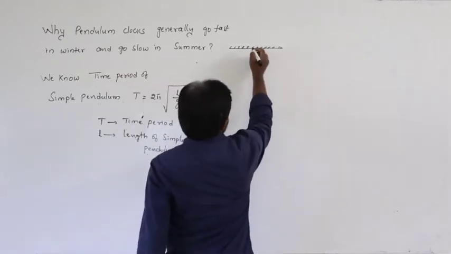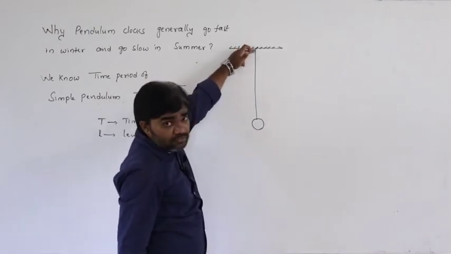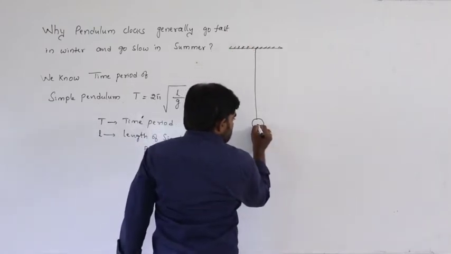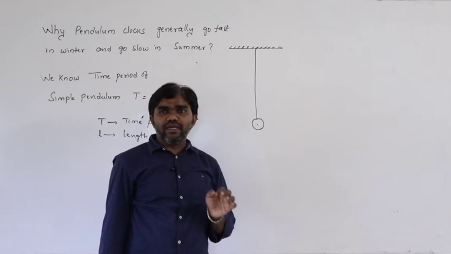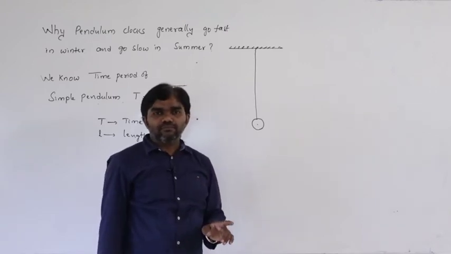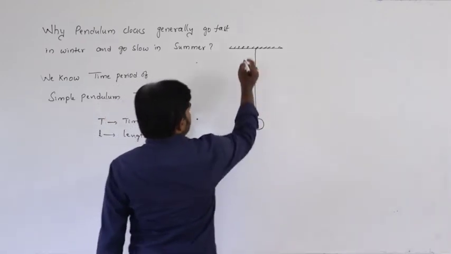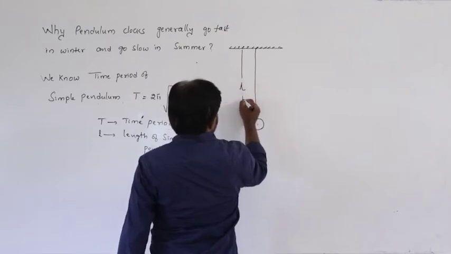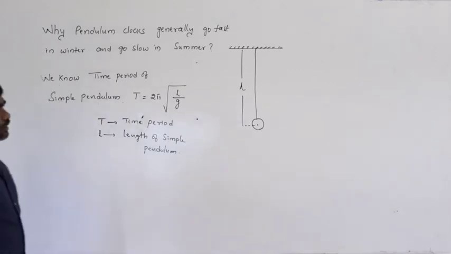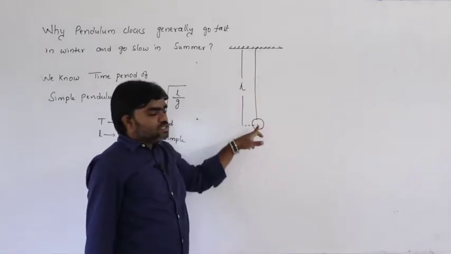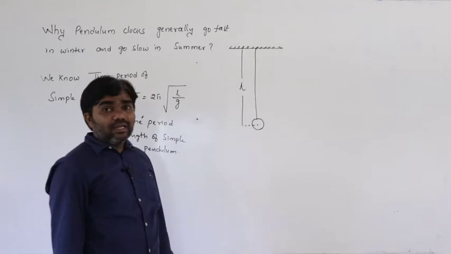Length in the sense, this point is called the point of suspension, and the center of mass means the total mass of the body should be concentrated at one point. The distance between the point of suspension and the center of mass of the bob, here the sphere, is called the length of the pendulum.